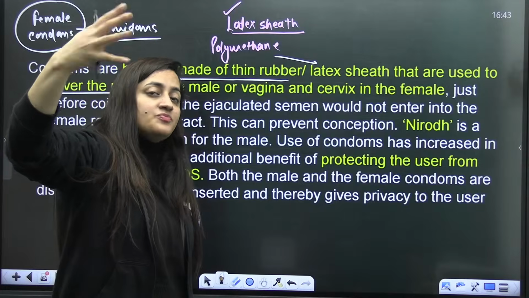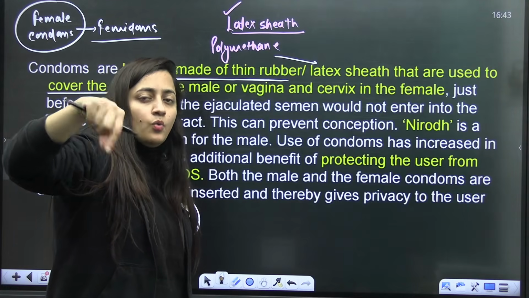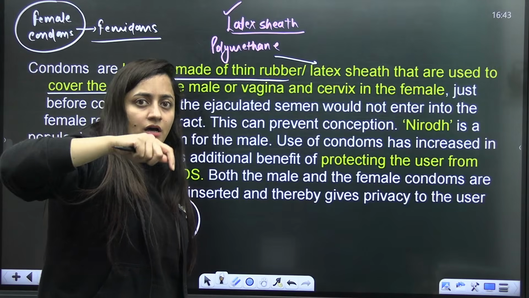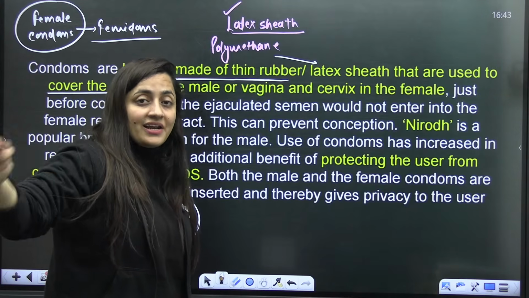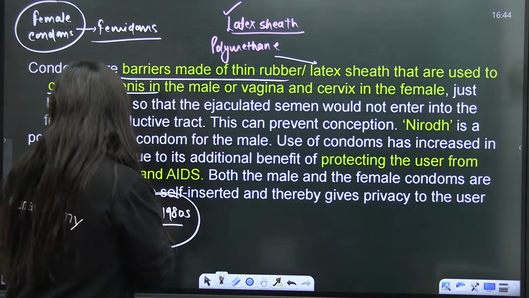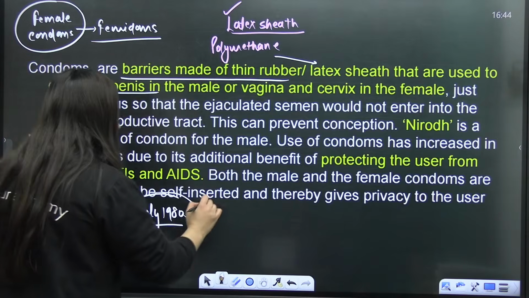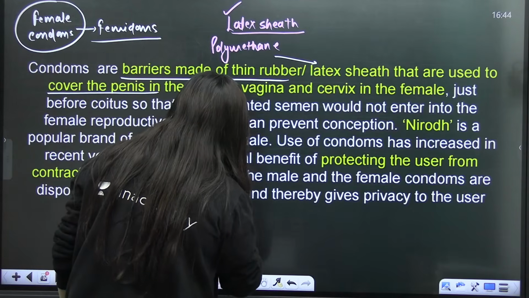it was basically for sex workers, because males were avoiding the use of condoms, and the sex workers were getting pregnant and getting infections. So this idea came from that. And moreover, at that time HIV AIDS infection was also spreading. So somewhere in the 1990s, female condoms were made.